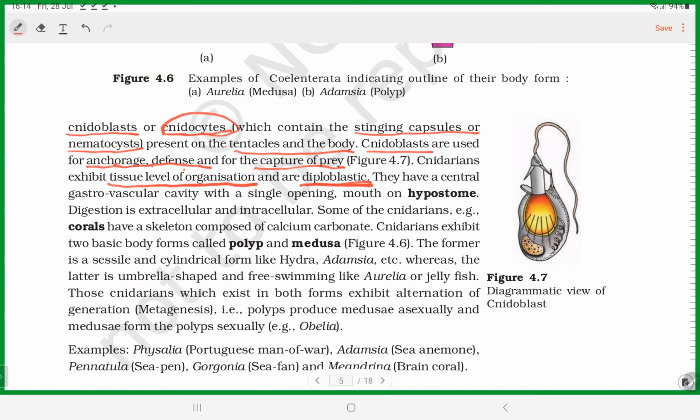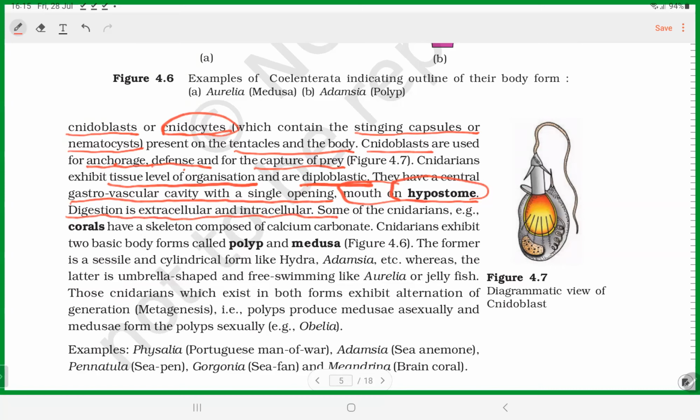And now they have a central gastrovascular cavity with a single opening called the hypostome. The gastrovascular cavity opens like a mouth. You can say this is the mouth, the hypostome. One opening is present. And in Porifera, digestion is intracellular. But here you can see digestion is both intracellular and extracellular.